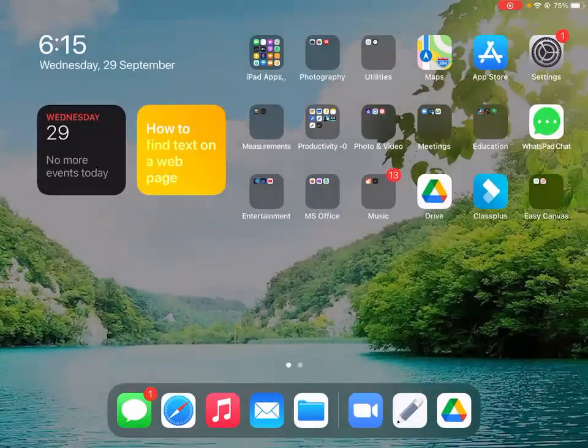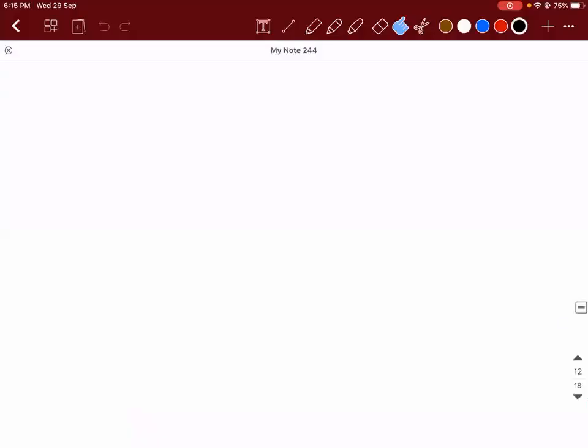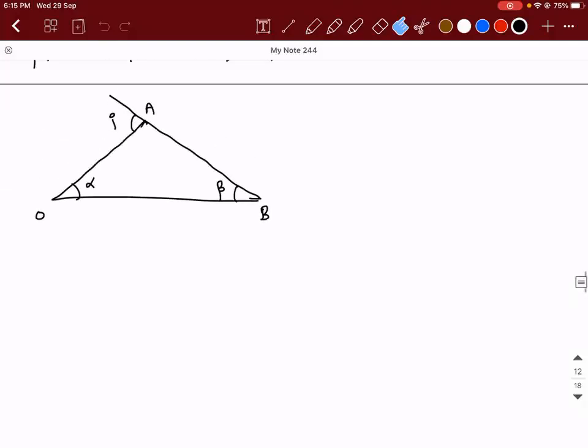Shipra. Yes, sir. So tell me the rules that we need to follow to draw the ray diagram for spherical mirrors.